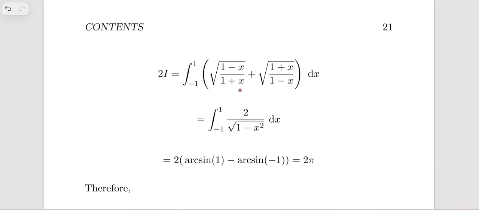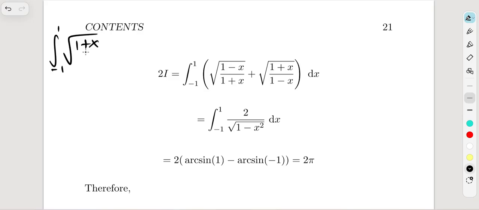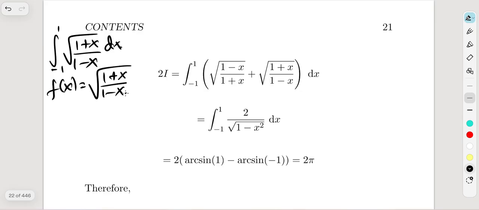Okay, so now remember, we had the integral from -1 to 1 of the square root of 1 plus x over 1 minus x dx, right? Now, if we consider f of x as the square root of 1 plus x over 1 minus x, then we need f of a plus b minus x.